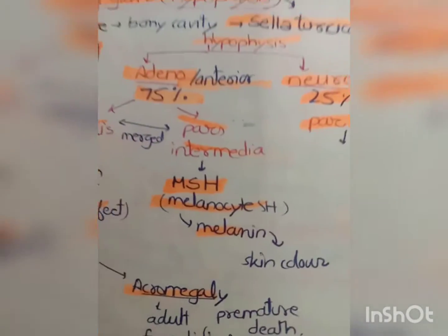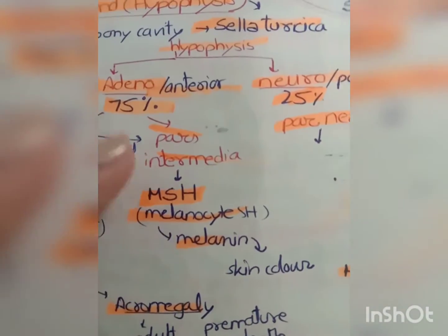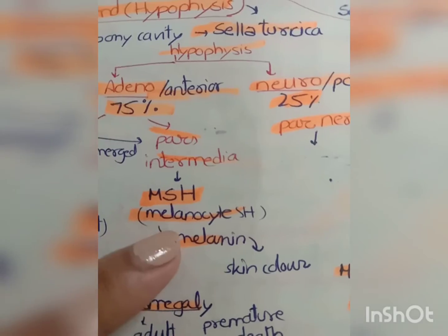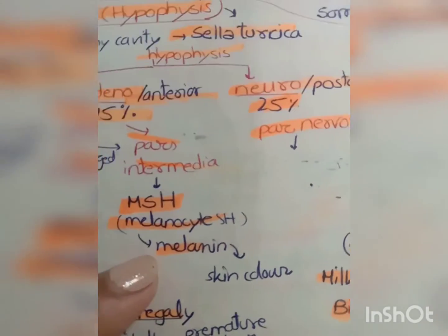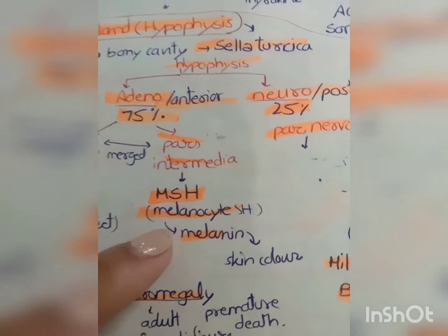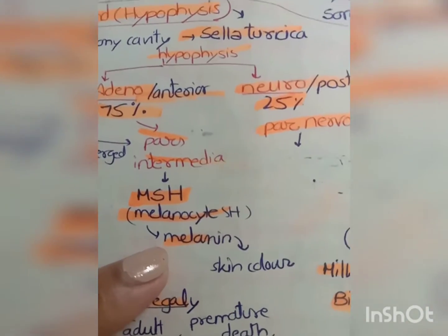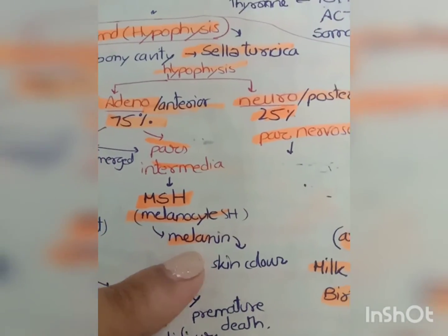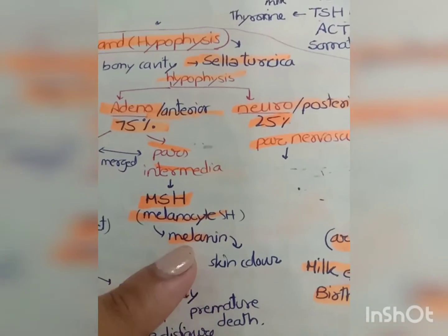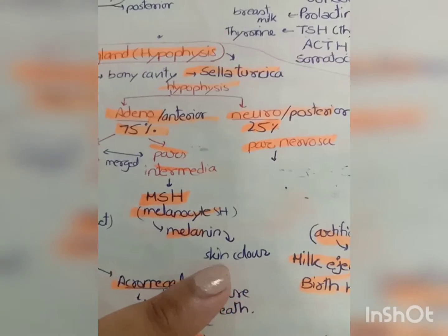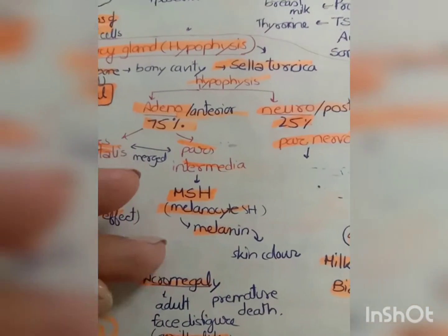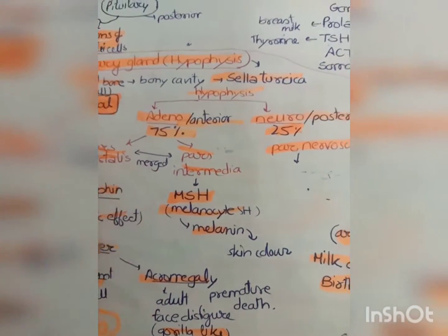Now, let us study about pars intermedia. Pars intermedia secretes MSH, that is melanocyte stimulating hormone. This melanocyte stimulating hormone functions to release the melanin in our body. This melanin is responsible for our skin color, right? The more the amount of melanin, the darker the skin color.